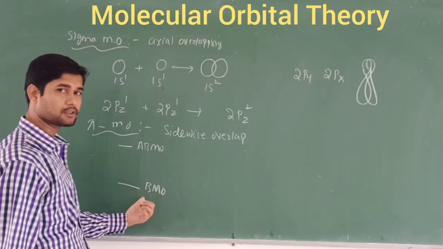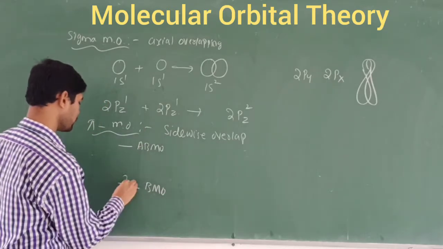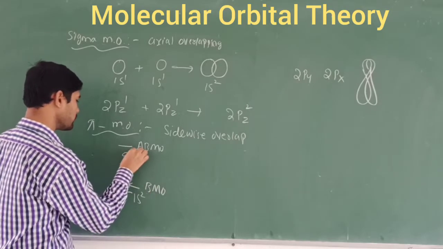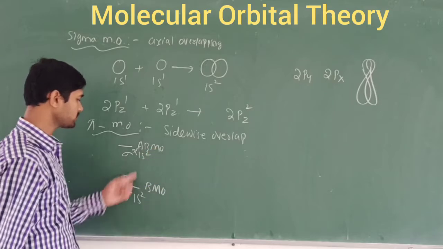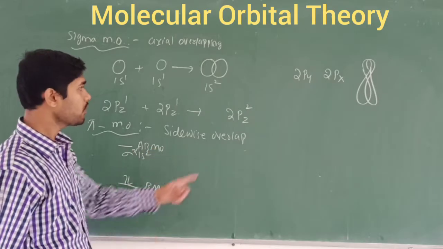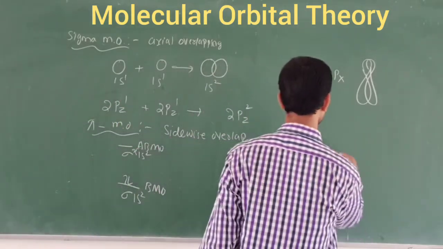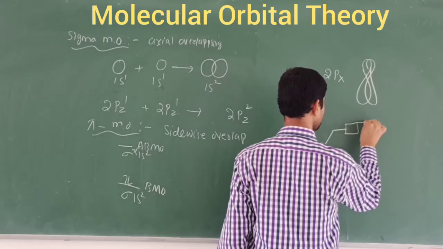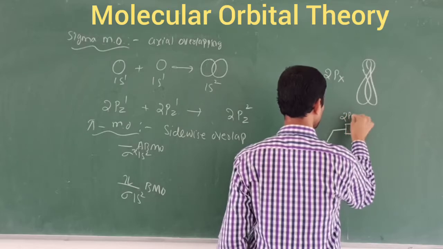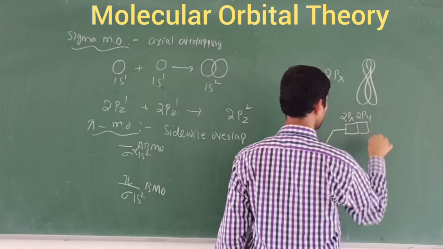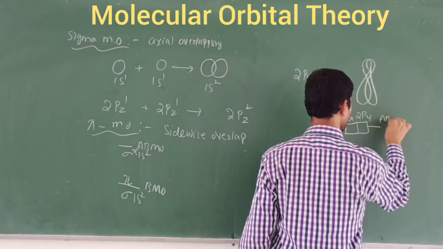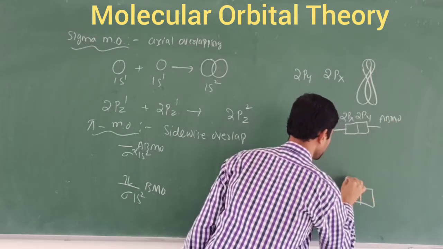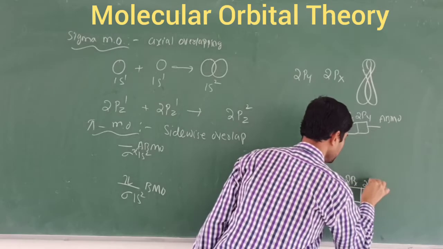Usually the hydrogen atom will always form in the BMO, right? So we name this sigma 1s2 and this sigma star 1s2, because these bonds are called sigma bonds. What about the pi bonds? Usually two separate orbitals are taken here. This is called 2px and this is called 2py. These are contained in the ABMO. What about the BMO? The BMO will have the same, 2px and 2py orbitals.